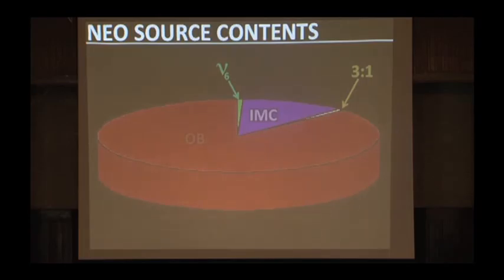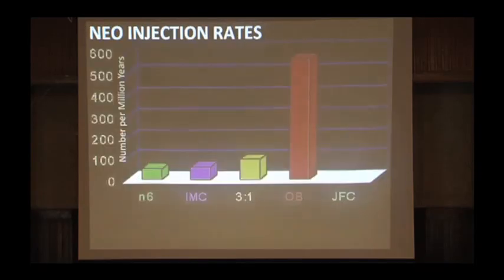Our model allows us to calculate how many objects are actually in each one of the sources. And so it turns out that the outer belt region has got the largest number of objects. Notice how much of this region here is this red outer belt region, and how little of it is this nu-6 and 3-to-1 resonance. But if we look at the injection rates, this is how many near-Earth objects get injected from each one of those sources per million years. You can see the outer belt injects a lot of objects every million years, and the other sources do not inject so many.